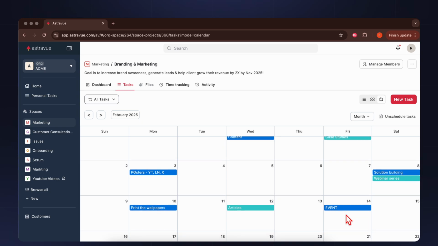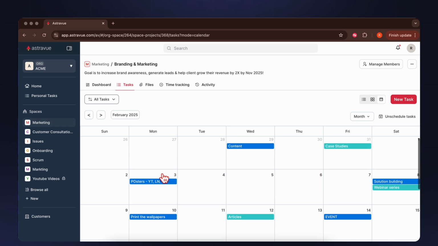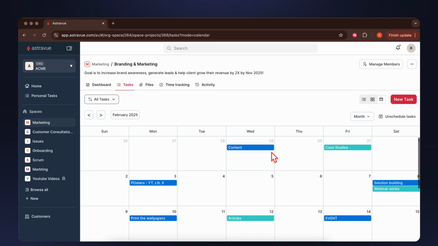have a stall in an exhibition representing our software, right? So if the event is on 14th, then the wallpapers for the stall should have to be ready by 10th and the posters to be ready on 3rd and the content should be ready by 29th, right?